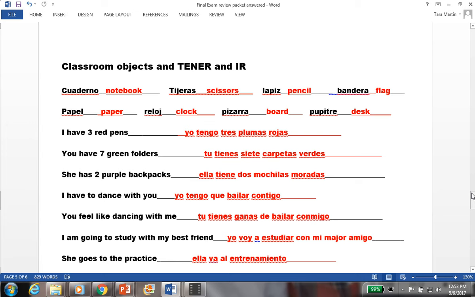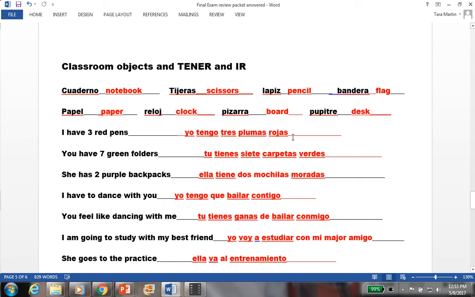So the sentences say, I have 3 red pens, and when you use a number, your number has to go before the object, and your describing color has to go after. So you should have had yo tengo 3 plumas rojas. Once again, you don't have to have your yo there. The next one, oh, notice this is AS because you're talking about plumas.